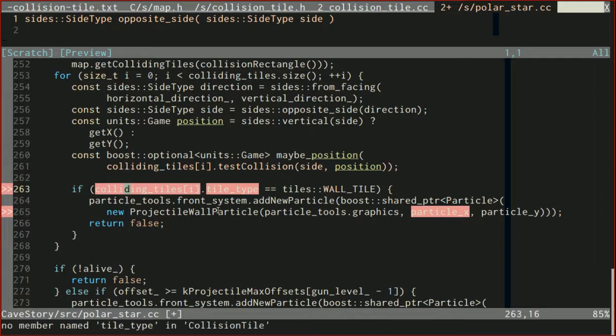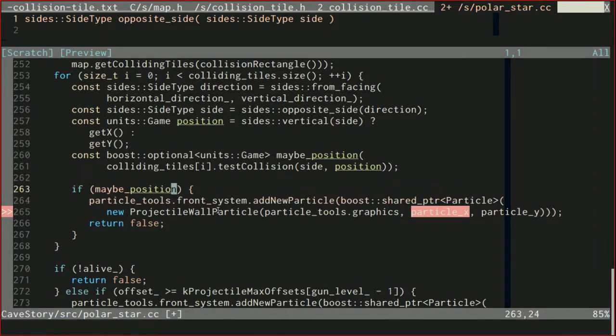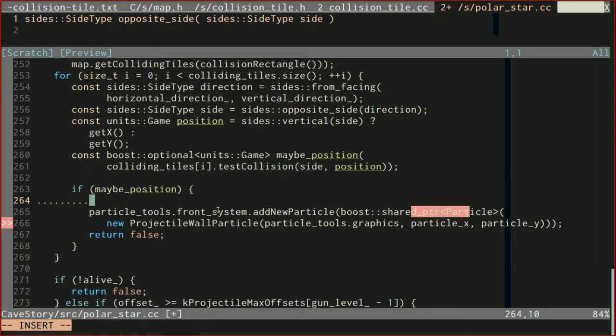And now we have maybe position. So let's check to see if maybe position exists, and that's the same thing as checking to see if there was a collision. So if maybe position exists, there was a collision. And we need to figure out what particle x and particle y are.